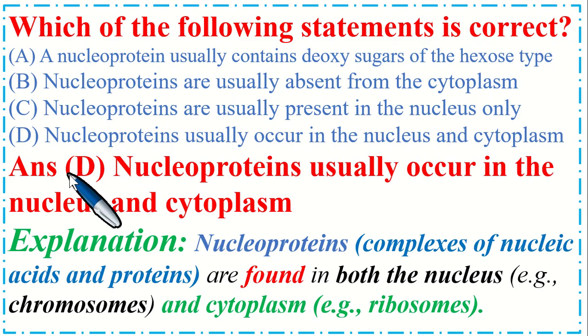So the correct option is D. Nucleoprotein usually occurs in the nucleus and cytoplasm. Nucleoprotein complexes of nucleic acid and proteins are found in both the nucleus, for example chromosomes, and the cytoplasm, for example ribosomes.